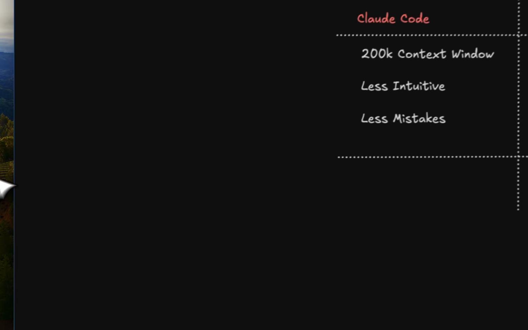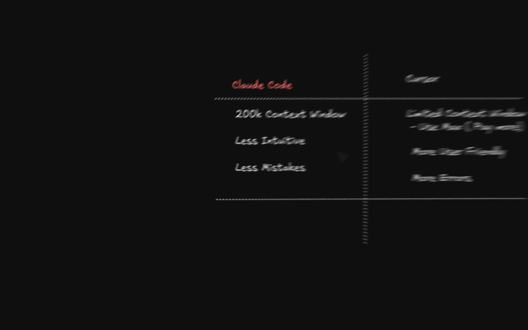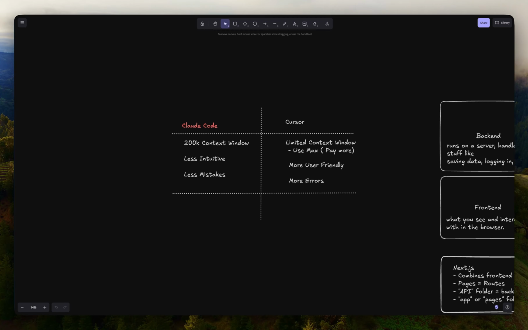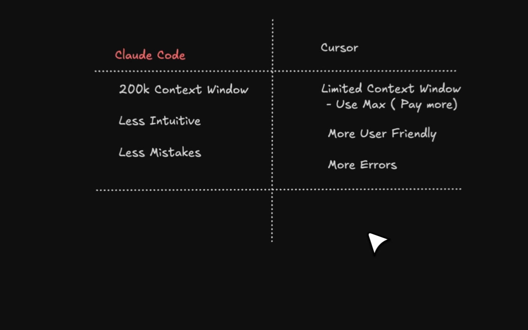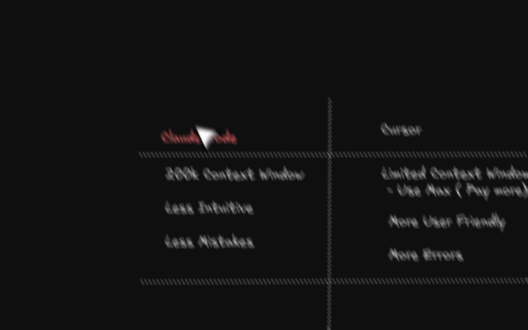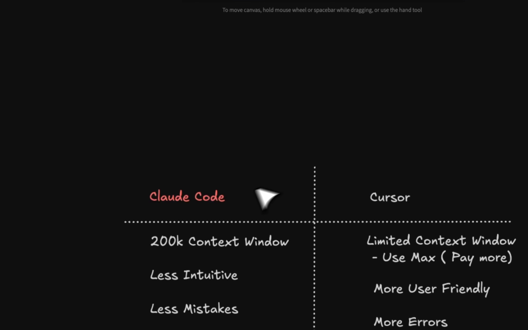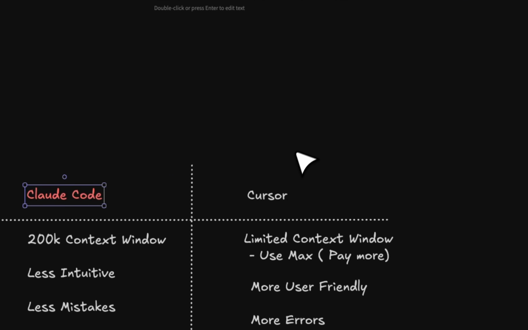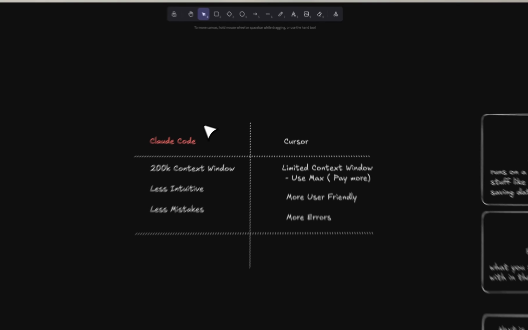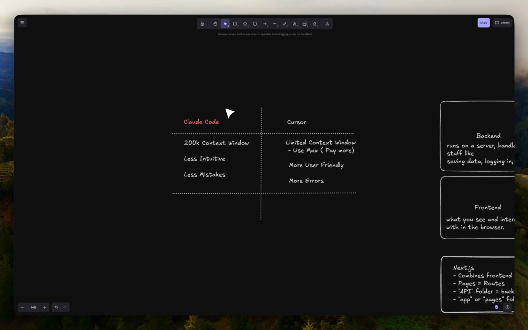So before we start, I just want to get the boring stuff out of the way. And once you have these concepts down, it's going to be way easier for you to understand everything else moving forward. The tool that I'm going to be personally using today is Claude Code. You can also use Cursor. In fact, I'm going to be using Claude Code inside of Cursor. And the other thing that you might also be able to do, if you want to, is use the equivalent of Claude Code from Google, that is Gemini CLI.